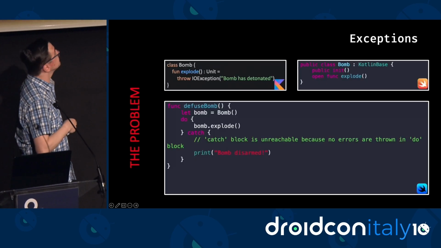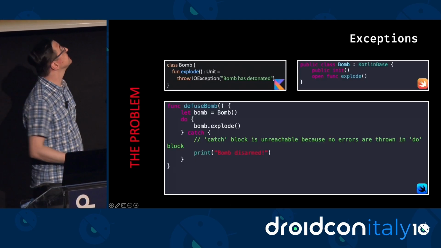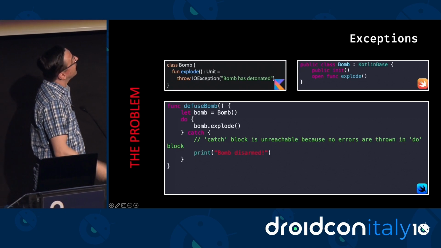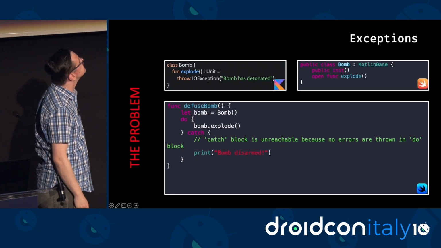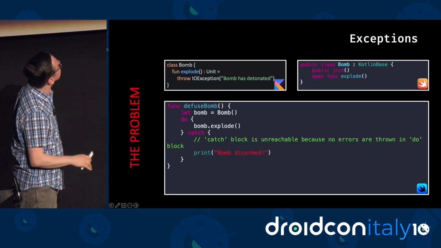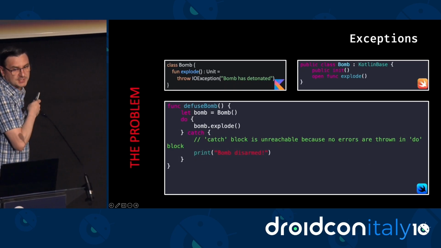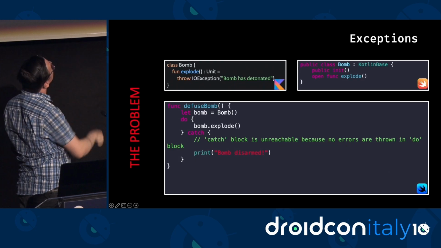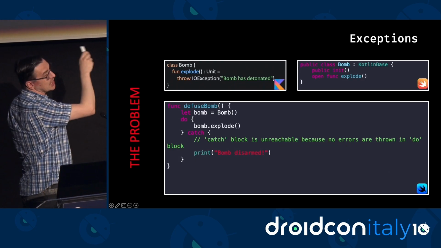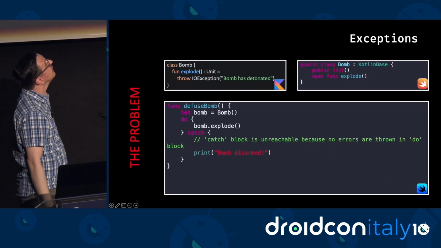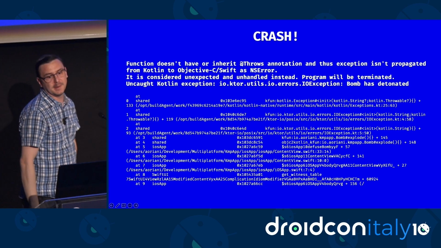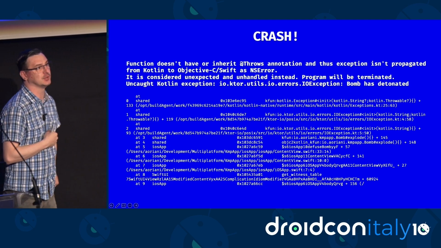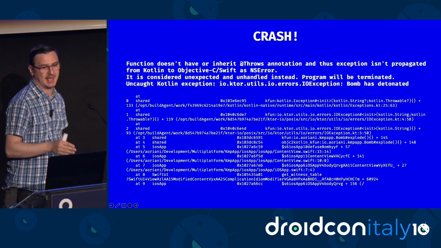So let's see this example here. Here we have this class Bomb with the method explode that's definitely going to throw an exception. If we look at the exported Swift code, there's nothing different, not unexpected. And we see here that our Swift developer tries to be pretty careful, placing this do-catch block around the method here, trying to catch the exception. However, boom, the method crashes anyway, despite all efforts of our Swift developer to capture the exception.